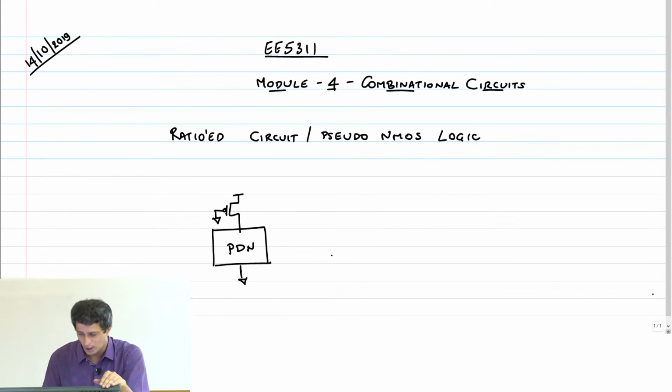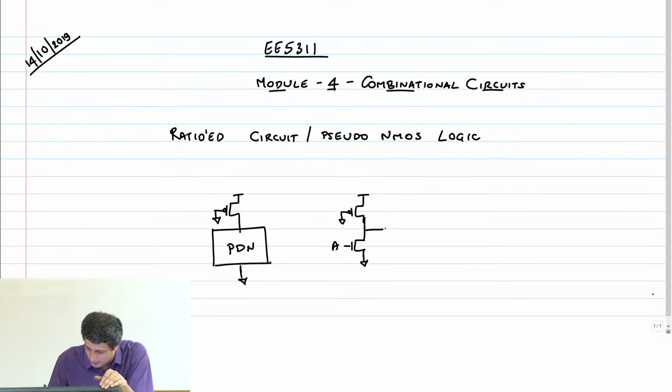And of course, if you take now a pseudo NMOS inverter, which is like this, this is my output Y, then if A is 0, there is no problem, because the output will be VDD, the NMOS transistor is off.